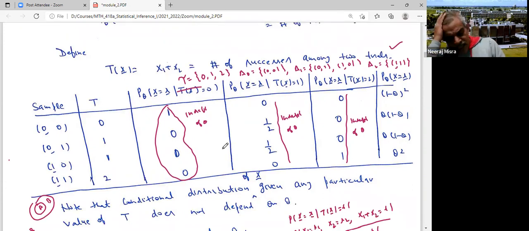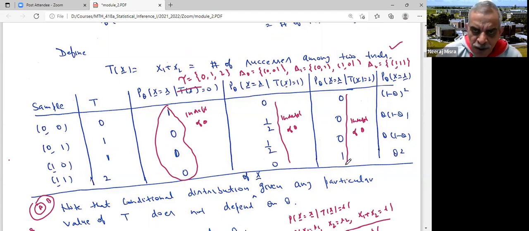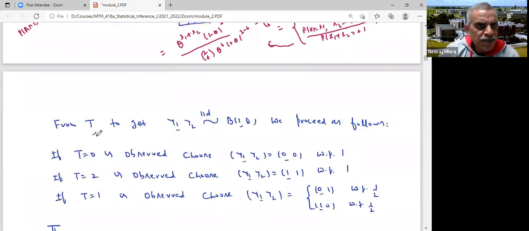Or in other words, if you observe the value of the sufficient statistic X1 plus X2 to be 1, then you take a coin. If head turns up, you take your sample to be 0, 1. If tail comes up, which has probability half, you take the sample to be 1, 0. Whereas if T is equal to 2 is observed, then you take your original sample to be 1, 1, because all others have probability 0. And you have generated the observation from the original population. So there is no loss of information.